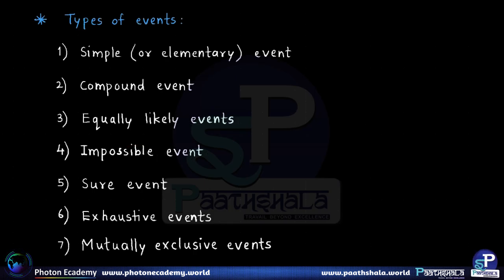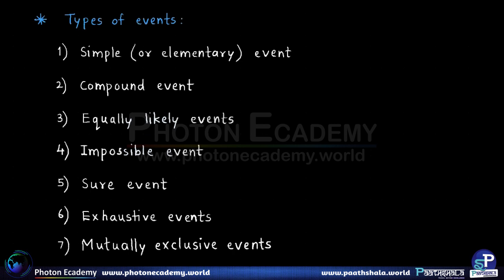First we have what is called a simple or elementary event. It means that it has only one outcome out of the sample space. The next is the compound event. Compound event means it has more than one outcome from the original sample space.